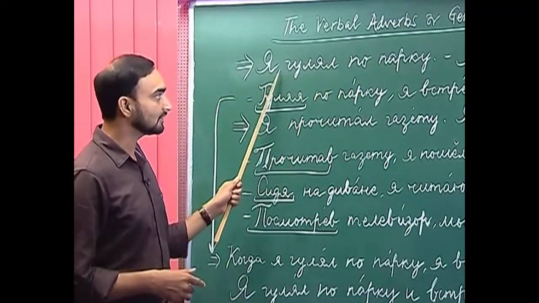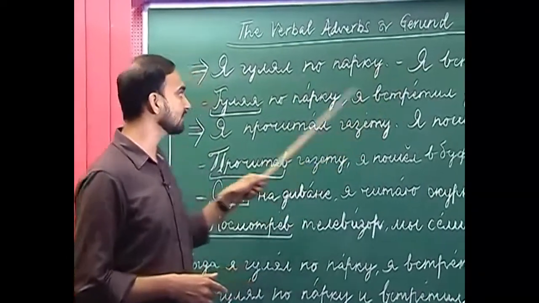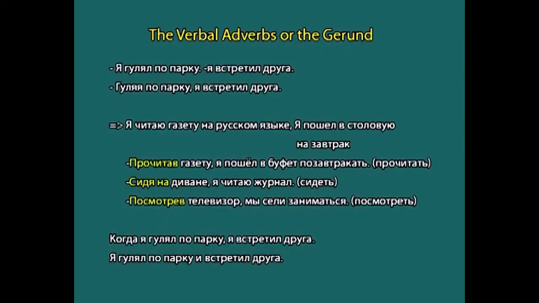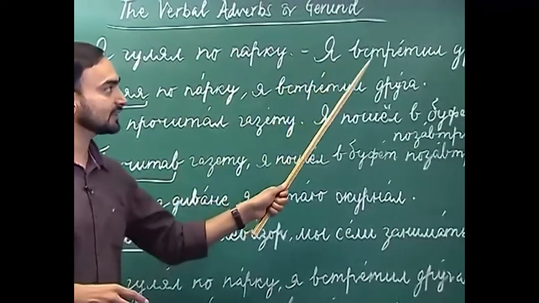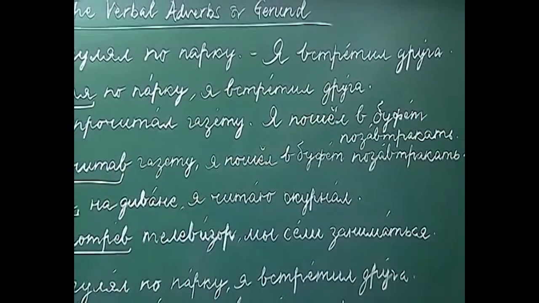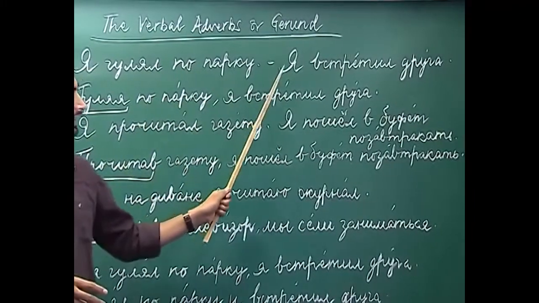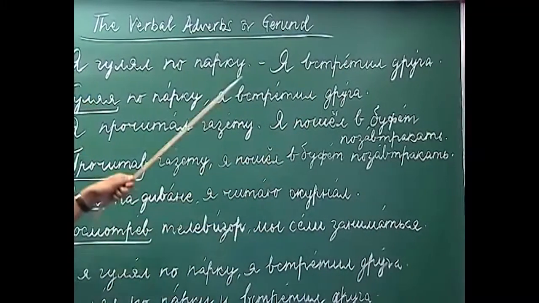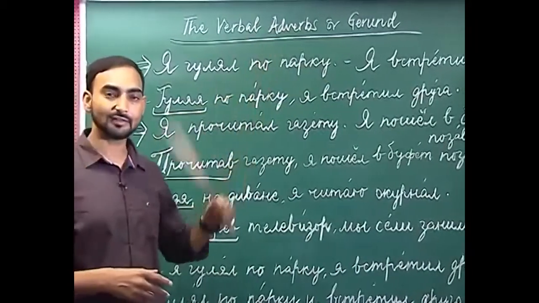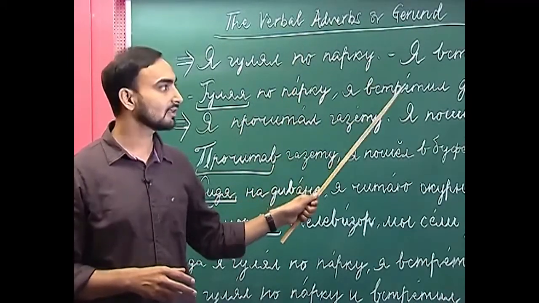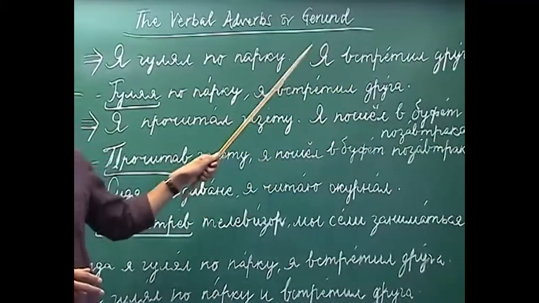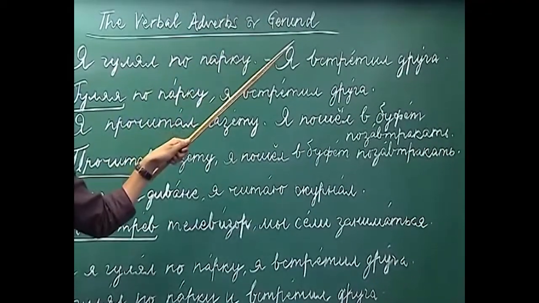For example, I have written here two sentences with two actions. So, the verbal adverbs denote an additional action. For example, I have written here two sentences with two verbs. Я гулял по парку, я встретил друга. So, I was walking in a park and I met a friend. So, if we have to say these two sentences like this, while I was walking in a park, I met a friend. So, as you can see, these two actions are simultaneous in this sentence.